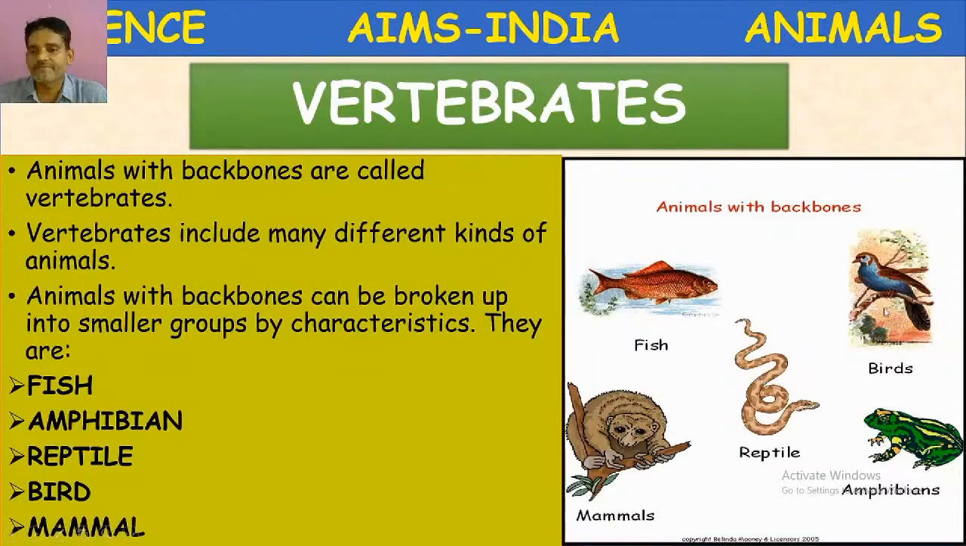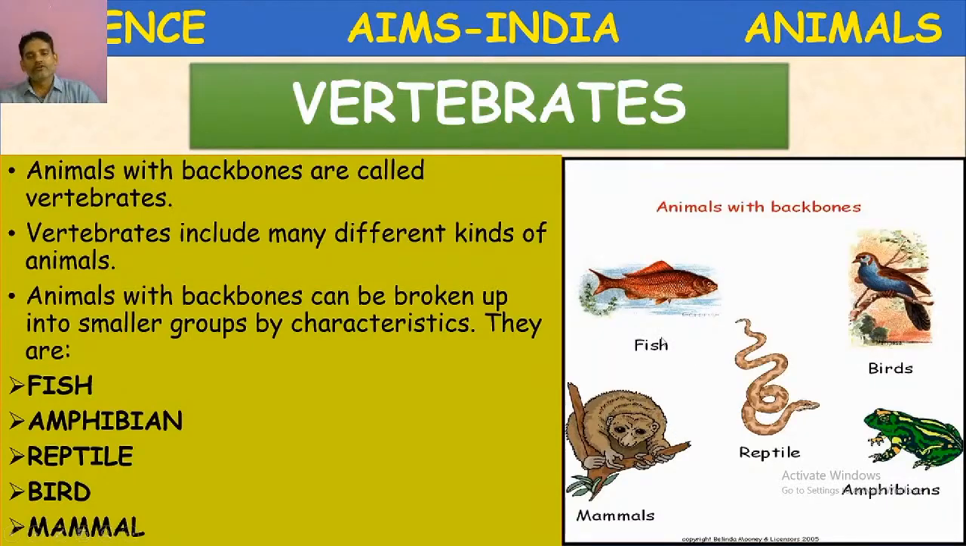Birds. Birds possess hollow bones in their body, and the body is covered by light feathers. Some of the birds can fly. Next, mammals. Mammals' body is covered by fur or hairs, and they give birth to young ones. They feed their young ones with milk.